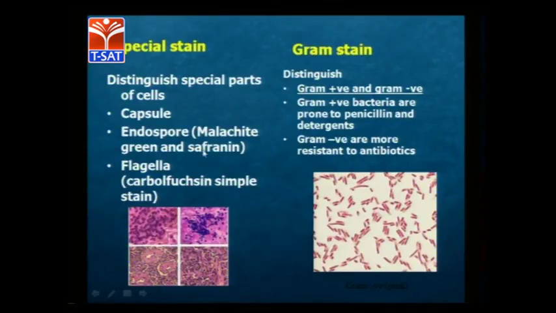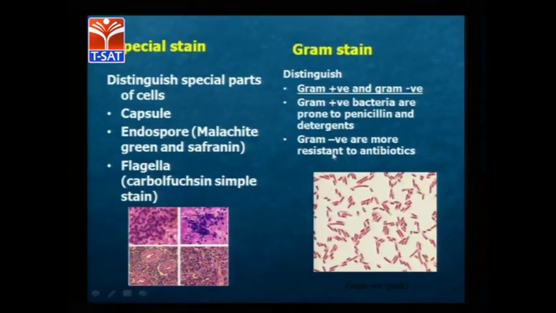bacteria is there. We also have special stains, in which we can distinguish small parts like cells and capsule, every small thing we can identify easily. You are seeing these pictures; these blue dots are the microorganisms. In this, if you see this pink color here also, it is identifying them. You can see that these are the microorganisms which are present. By seeing the cell structure, we can identify which type of organism is affecting to which disease. That's the reason we are able to tell which type of disease it is.